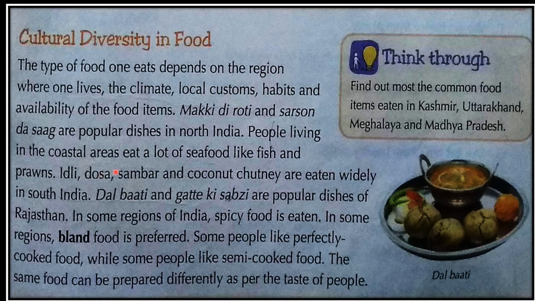Idli, sambar, dosa and coconut chutney are eaten widely in South India. In the southern part of India, people love to have idli, dosa, sambar and coconut chutney. Here in Assam also we get all these things, but not everyone likes them. They are very less popular in our area, but very popular in South India. Dal bati and gatte ki sabji are popular dishes of Rajasthan. As you can see here, the picture of the dal bati. This is a famous dish in Rajasthan, dal bati churma.